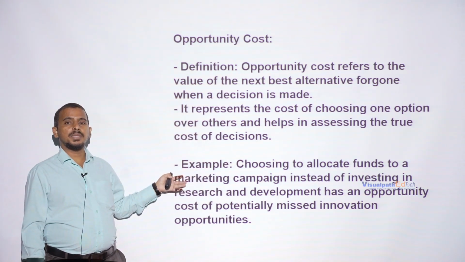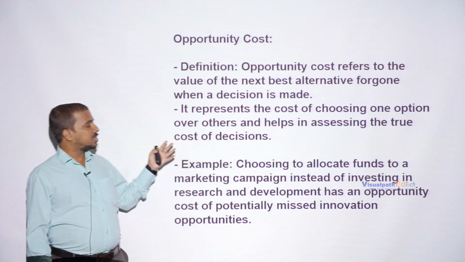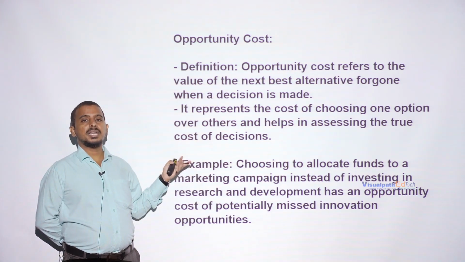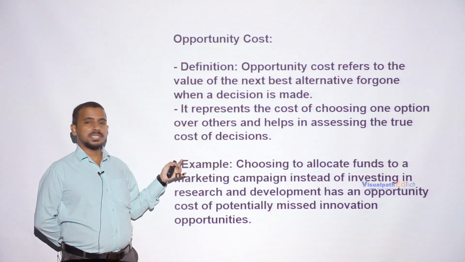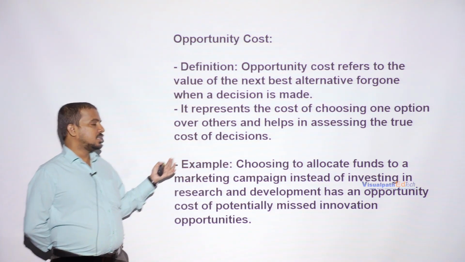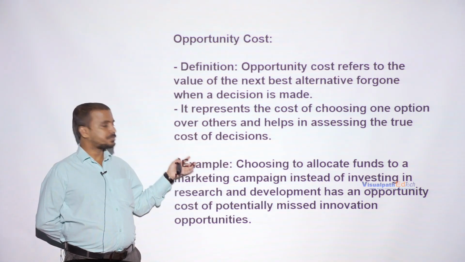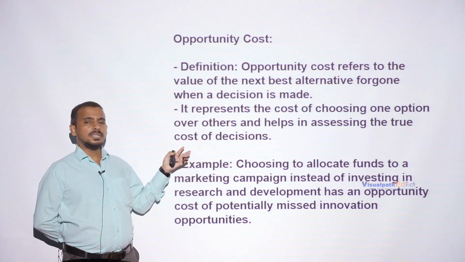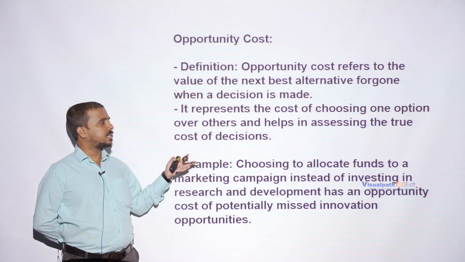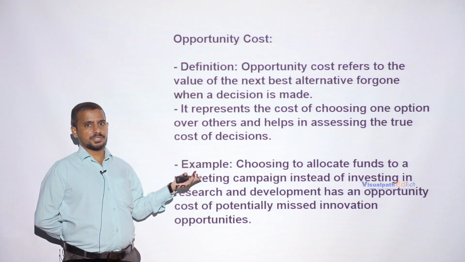Opportunity cost is applicable to all the factors of production. Suppose, generally, what are the factors of production in economics? Factors of production are land, labor, capital and organization. So if we talk about land, we have discussed agricultural land. If the agricultural land is used for producing one crop or another crop, wheat or rice, then you have to analyze what is the cost involved if you are not choosing one of the options.